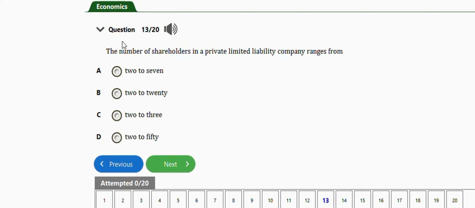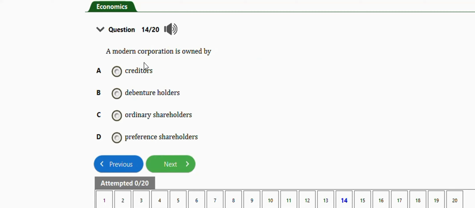It says number of shareholders in a private limited company ranges from 2 to 7, 2 to 20, 2 to 3, 2 to 50. The right answer is option D, which is 2 to 50. Very important. The next question I have here is this one.